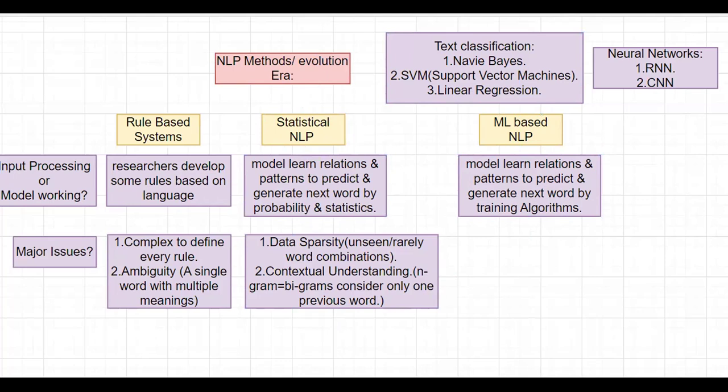While using the models in the statistical era, those issues we faced were overcome by the ML based models in this era. Basically, during the evolution of these ML based models, text classification and neural networks got solutions.